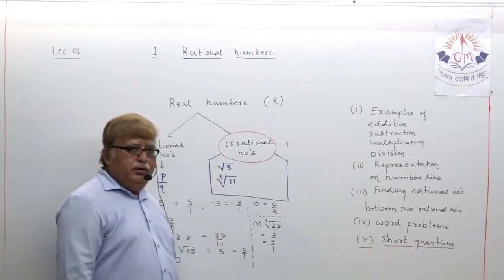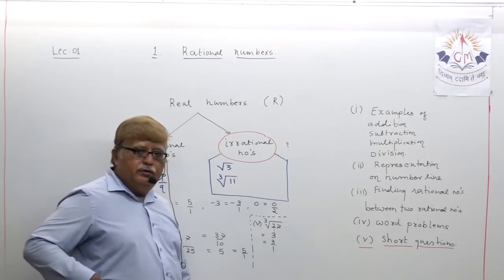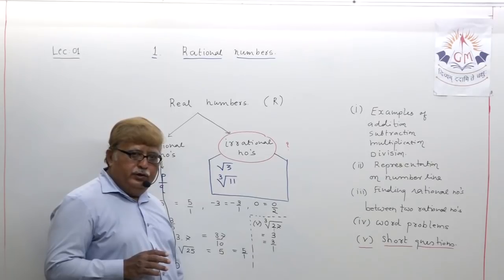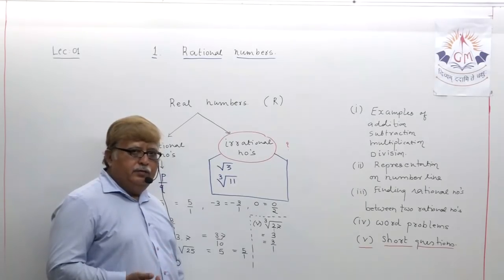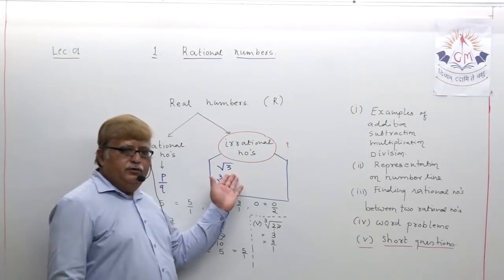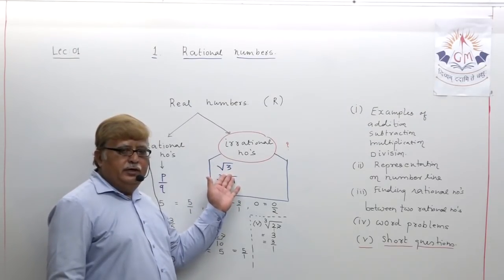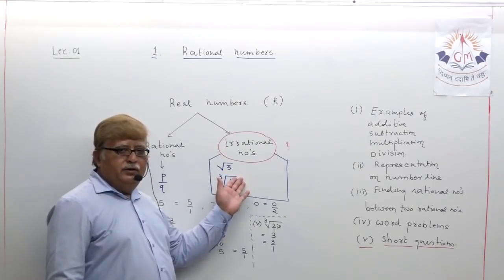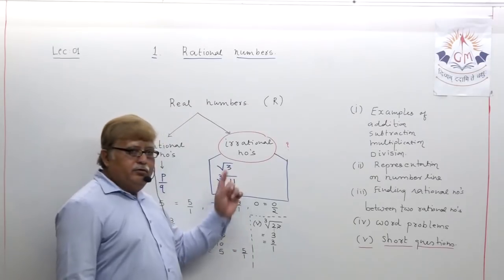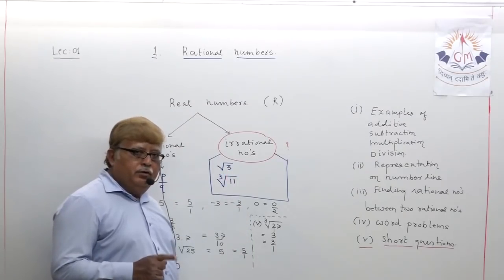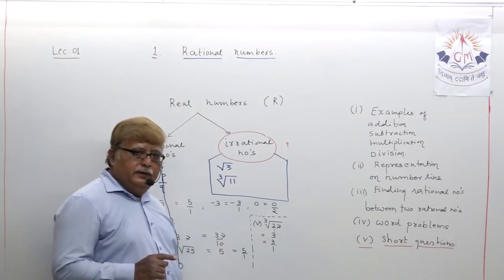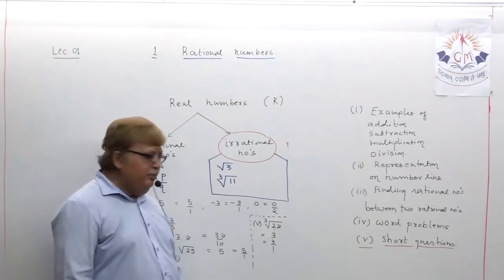Can you express this number in the format of P upon Q? Never possible, because 3 which you have written under the root sign cannot come out as an integer like under root 25 as 5, because 3 is not a perfect square number. That's why it is an irrational number.